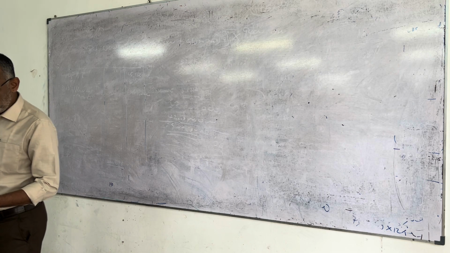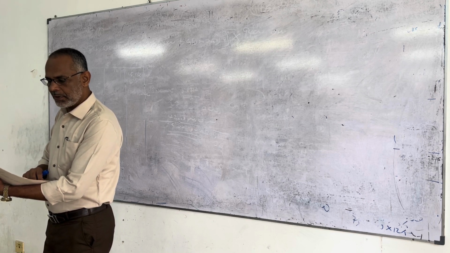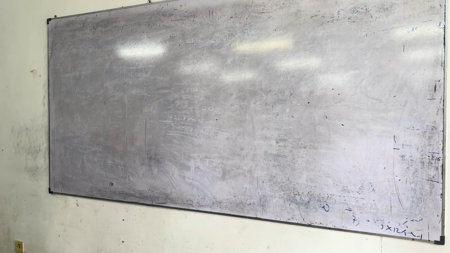We were discussing the consolidated accounts. Under the consolidated accounts, I have finished off the consolidated statement of financial position. After that, we were discussing the consolidated P&L account, or profit and loss account. Under that, question number 1 I have finished off. Question number 2 also finished. Today we will look at question number 3.